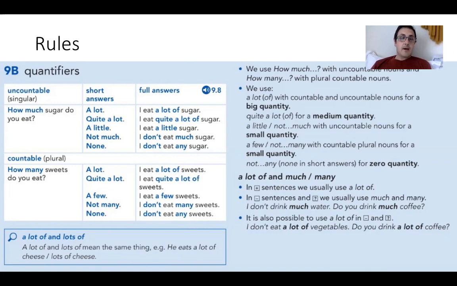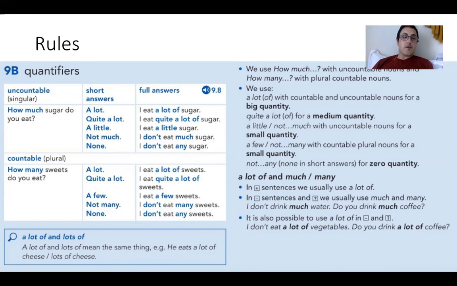And then also you have not much. I don't eat much sugar. So we use much for uncountables. And also none. None means none at all. I don't eat any sugar. You could also say I eat no sugar, but you can't say I eat none sugar, because none means I don't eat anything, if that makes sense. Zero quantity. And none is going to go alone here.